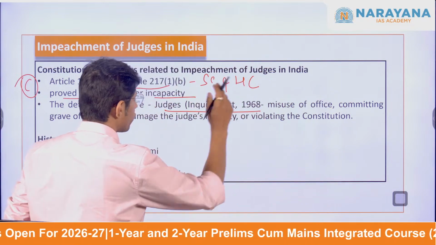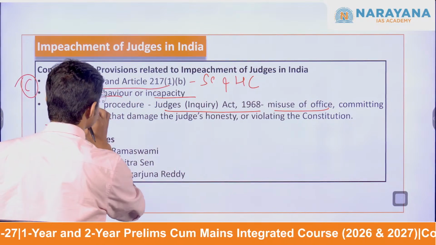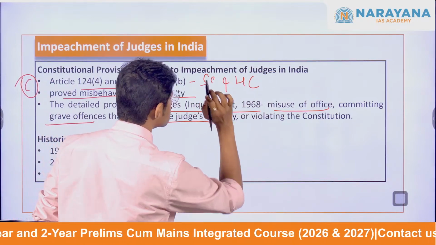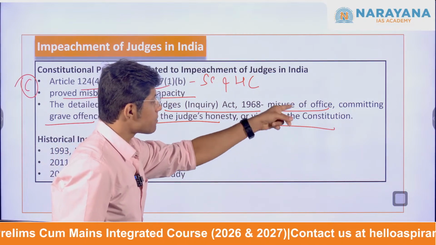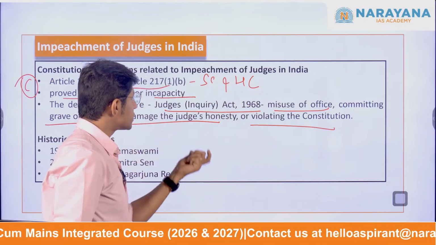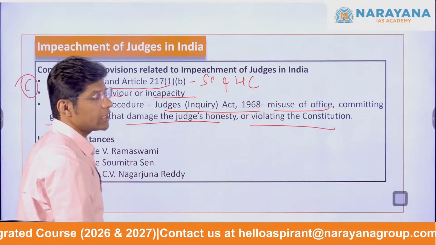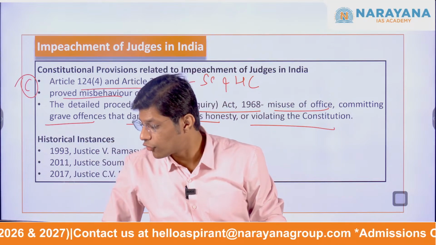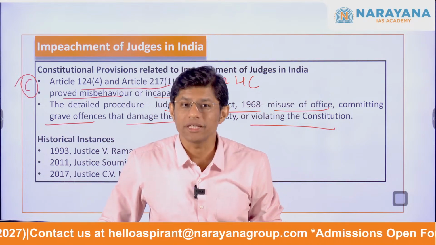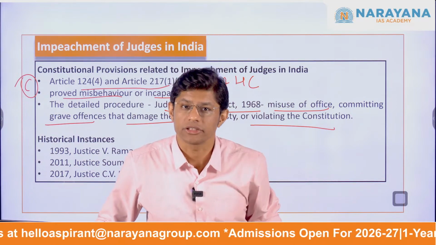For example, misusing the office, committing grave offences that damage the judge's honesty, or violating the Constitution. These are mentioned in the Judges Inquiry Act of 1968, and those two words are mentioned in the Constitution. The difference is something that you need to remember for your prelims examination. So please ensure that you are understanding the detailed procedure.